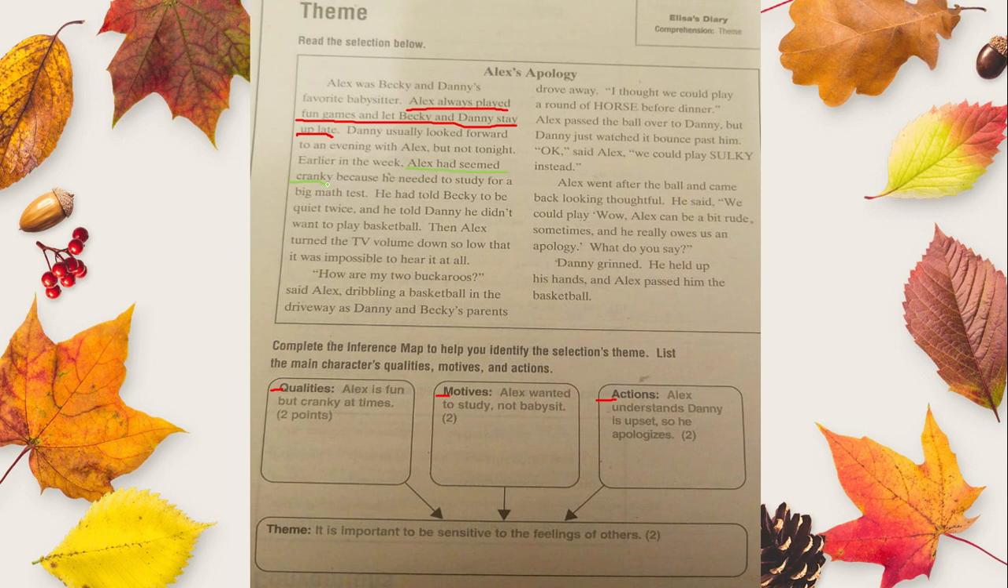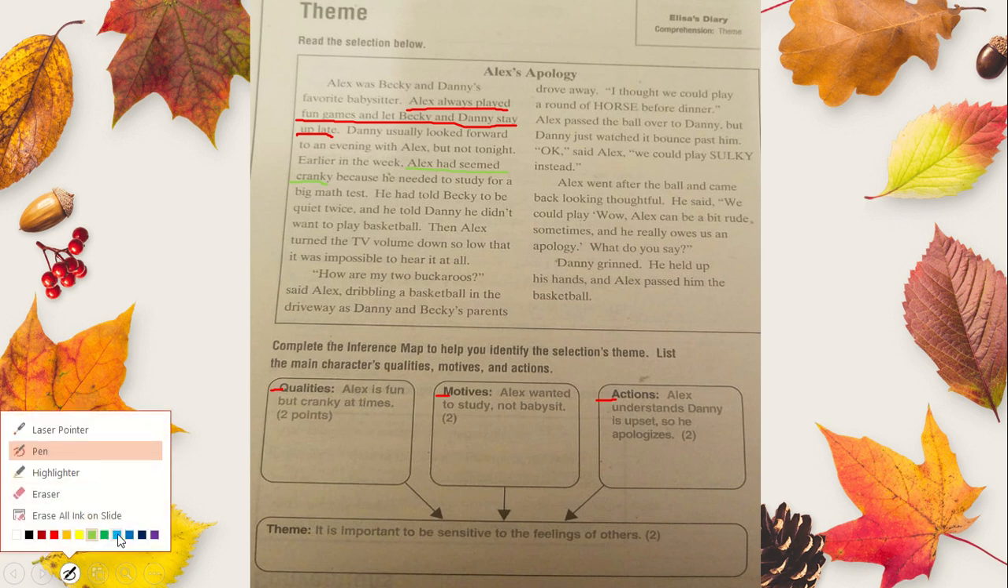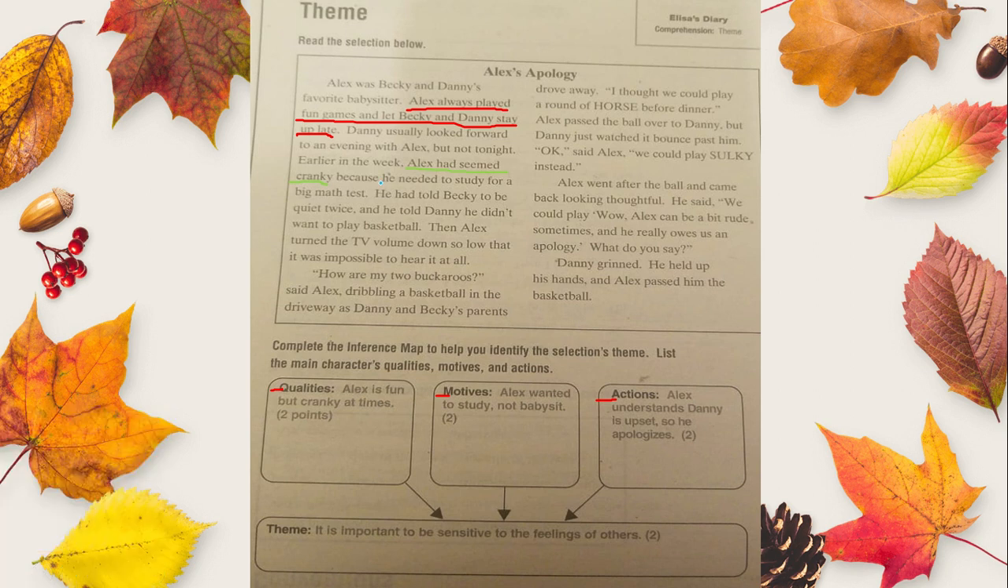He needed to study for a big math test. This is the reason he has been cranky. With a different color, underline. He needed to study for a big math test. That was why he was being cranky. We will continue with his actions, okay?